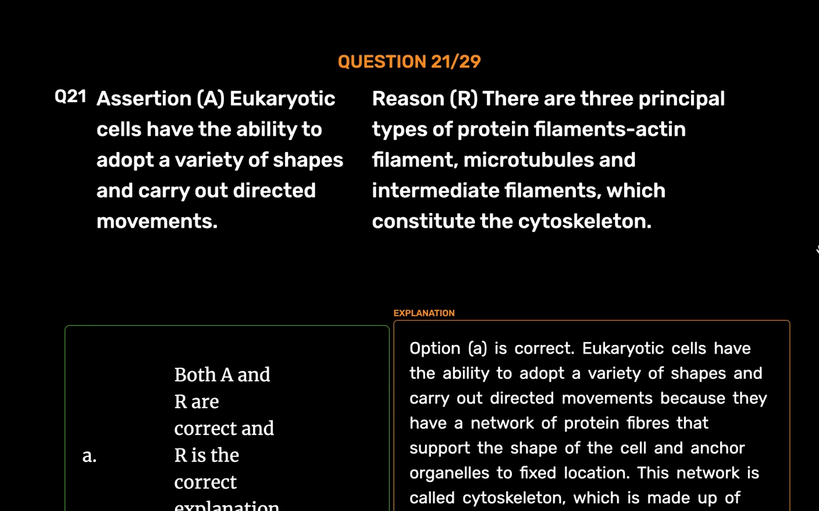Eukaryotic cells have the ability to adopt a variety of shapes and carry out directed movements because they have a network of protein fibers that support the shape of the cell and anchor organelles to fixed locations. This network is called the cytoskeleton, which is made up of actin filaments, microtubules, and intermediate filaments.